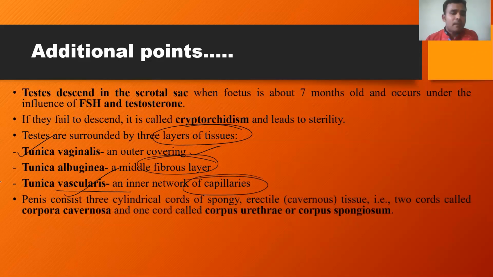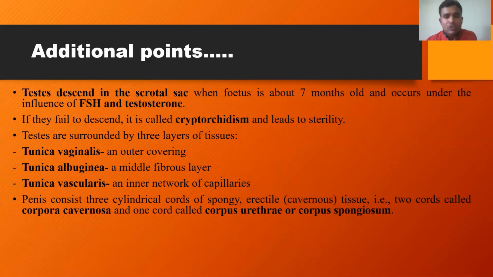The next, some additional points related to the penis. It is the male copulatory organ. The penis consists of 3 cylindrical cords of spongy erectile tissue. In our textbook, the presence of erectile tissue is mentioned, but the name of that erectile tissue is not given. Actually, the penis consists of 3 spongy erectile tissues or cavernous tissues. That is 2 cords of corpora cavernosa and 1 cord of corpus urethrae.